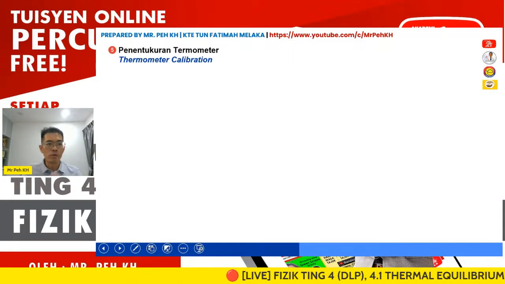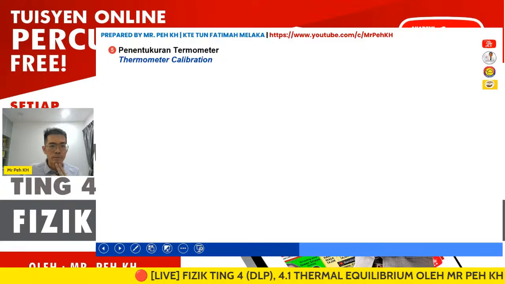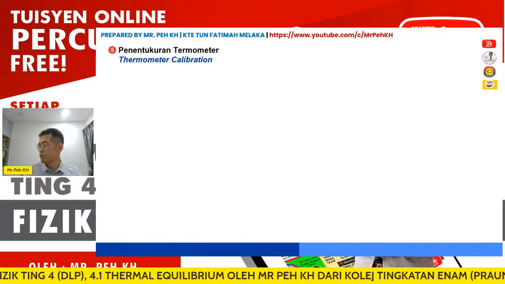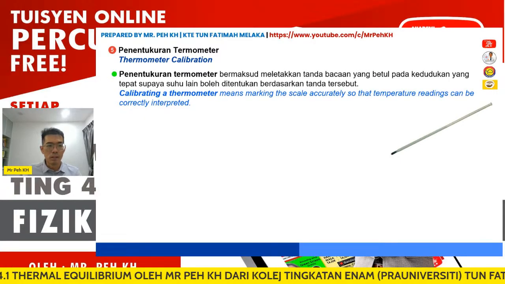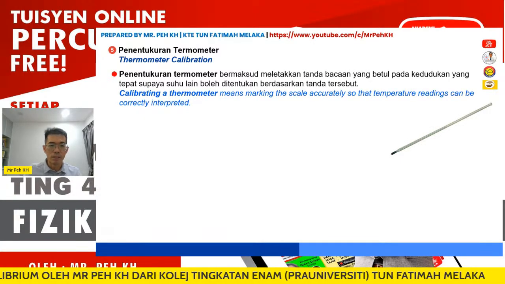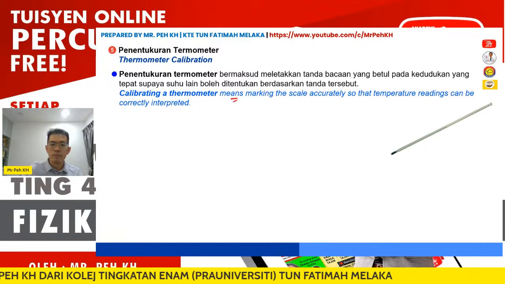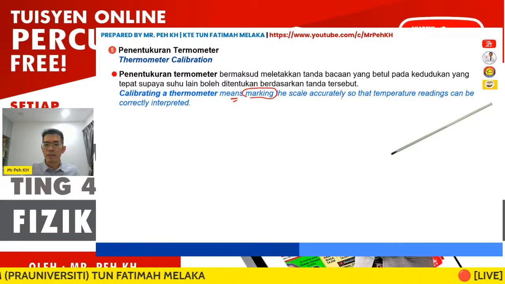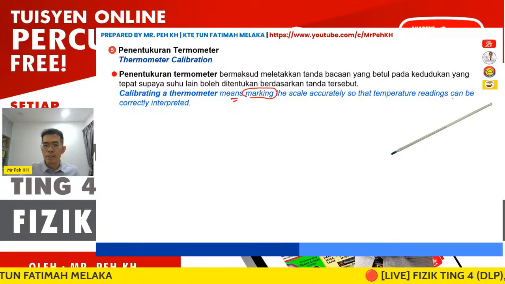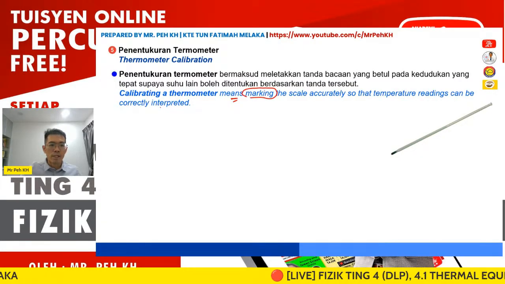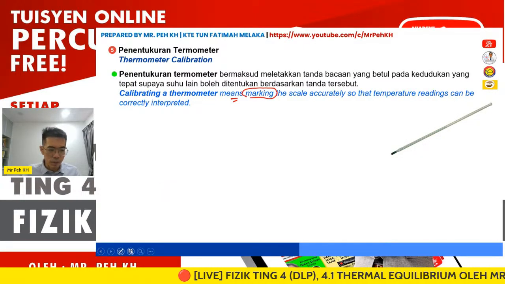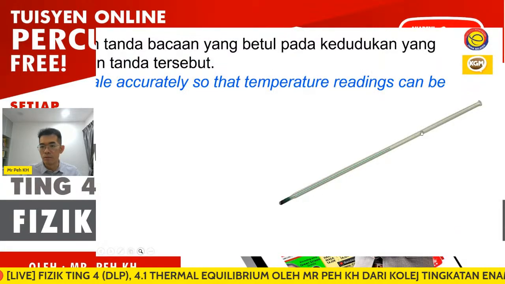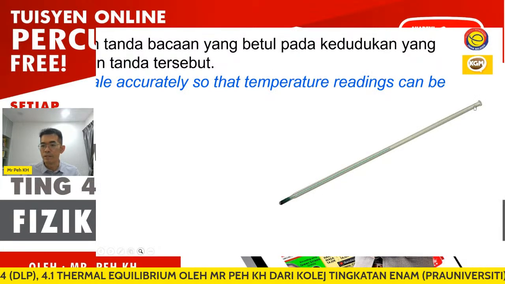Okay, now we go to thermometer calibration. Just now I asked you what is meant by calibration, right? Calibrating a thermometer means marking the scale accurately so that the thermometer reading can be correctly interpreted. You can look at this figure. The thermometer is without any scale, so this is an uncalibrated thermometer.